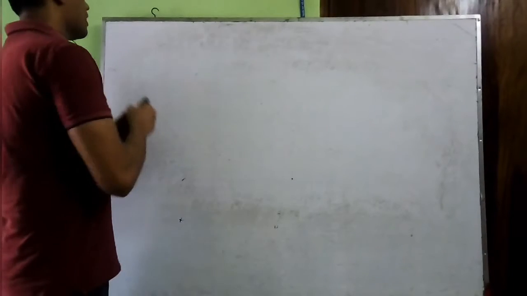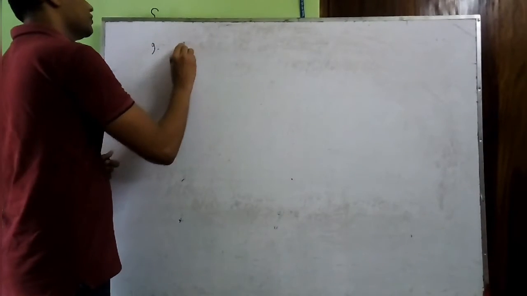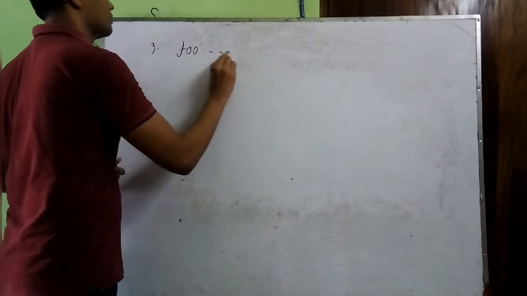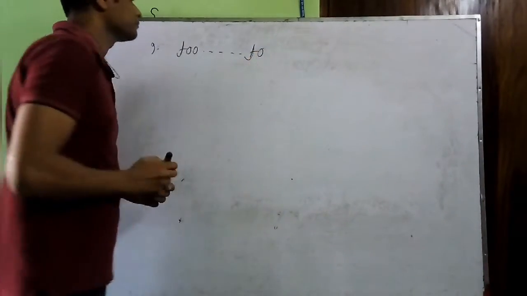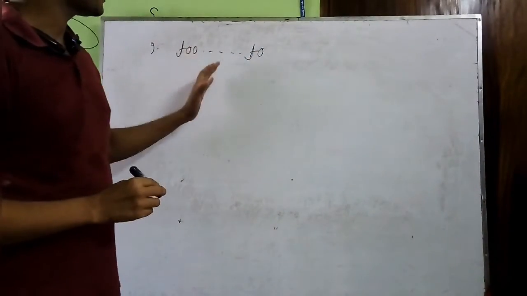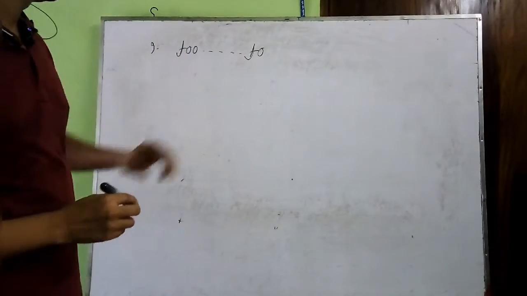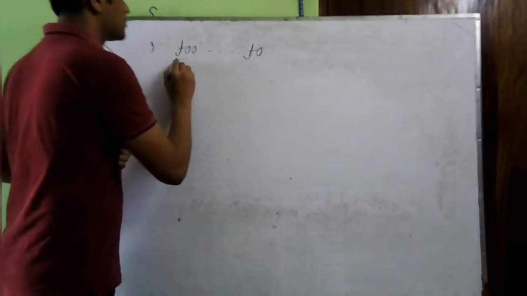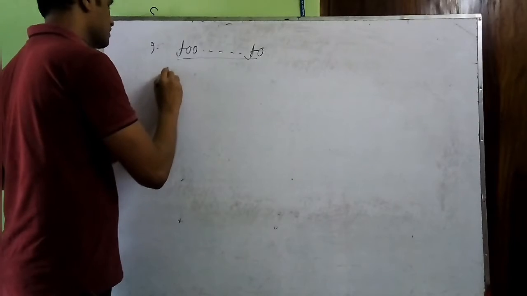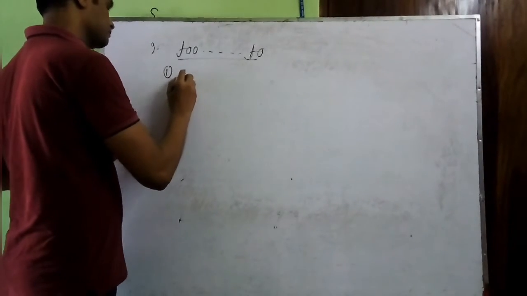And rule number 9 is about too... too. That means this is the structure. If you have too and to in your sentence, then you will have to follow these steps. The first one.